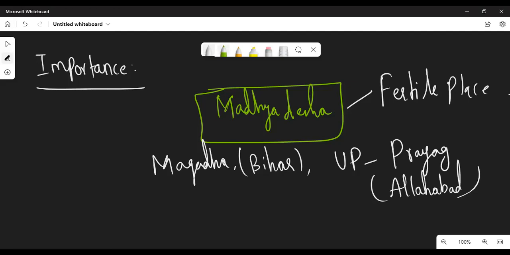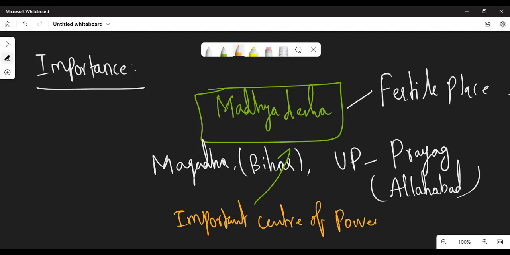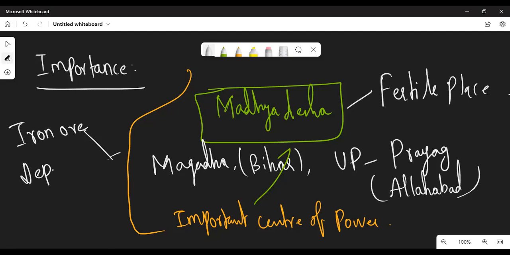This place acted as an important center of power because of its strategic location, and the most important point is the presence and availability of iron ore deposits.